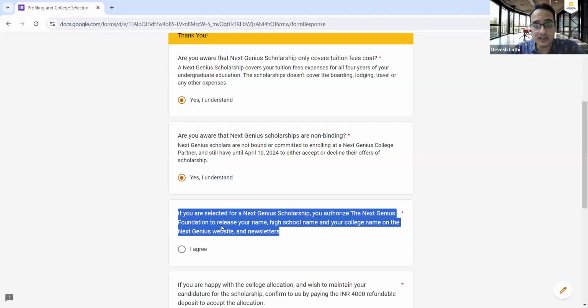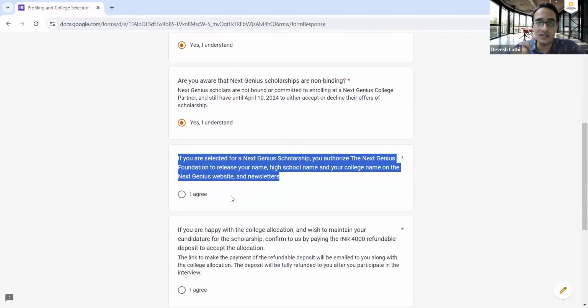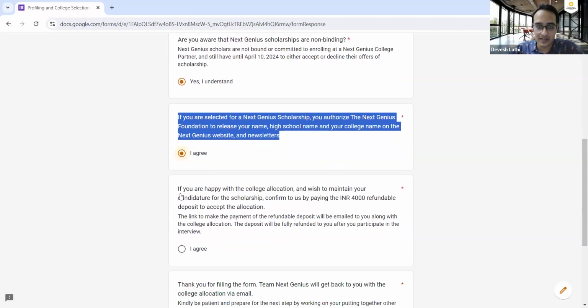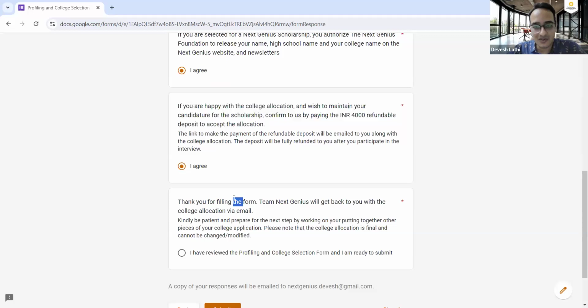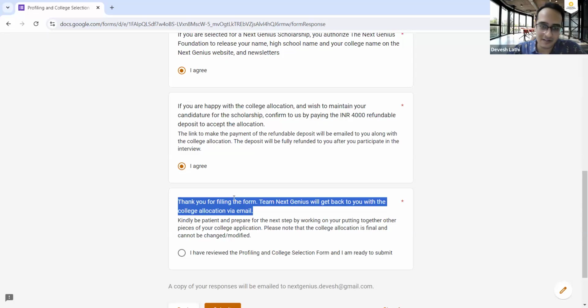If you are selected for the Next Genius Scholarship, you authorize us to release your name, high school name, and your picture on our website. Okay, I agree. If you are happy with the college allocation, you agree to pay a 4,000 rupee refundable deposit. Yes, I agree. Thank you for filling the form.